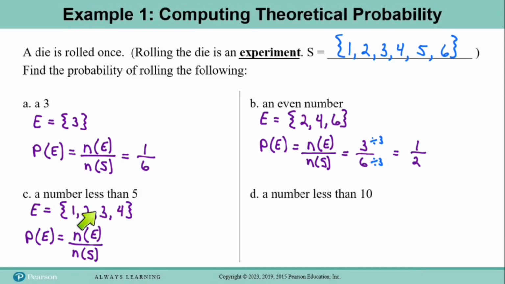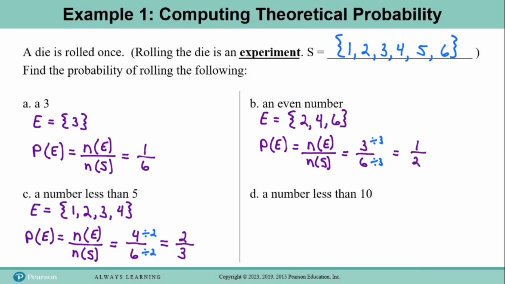So there are 4 elements in set E, so we'll say that's 4 divided by 6 elements in the sample space, and we have 4 over 6, and both of these numbers can be divided by 2, so when we do that, this fraction simplifies to 2/3. And then looking at part D, we want to find the probability of rolling a number less than 10.